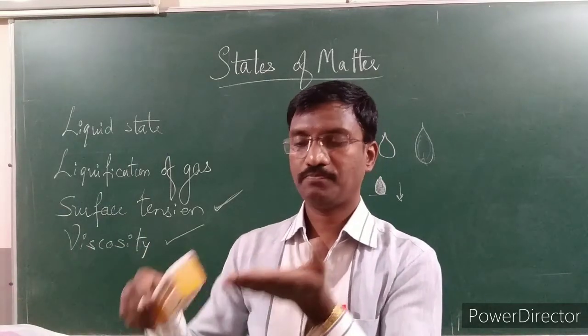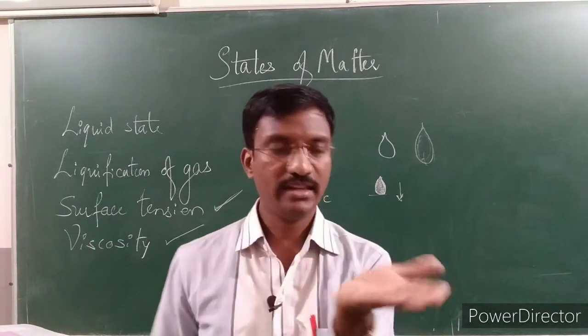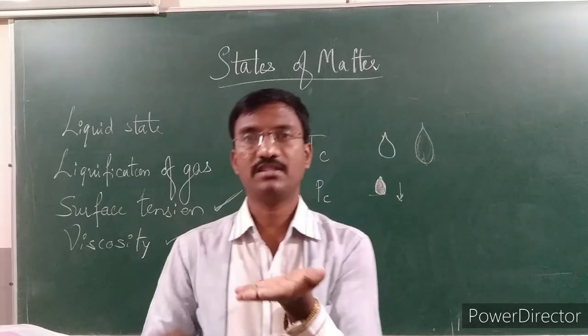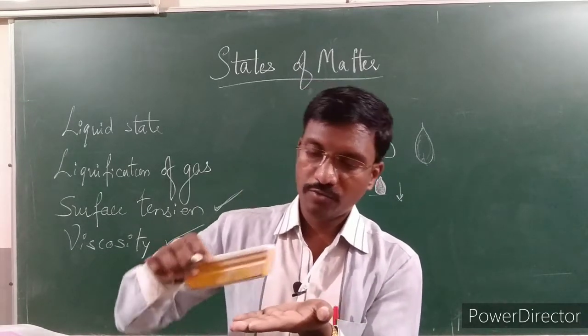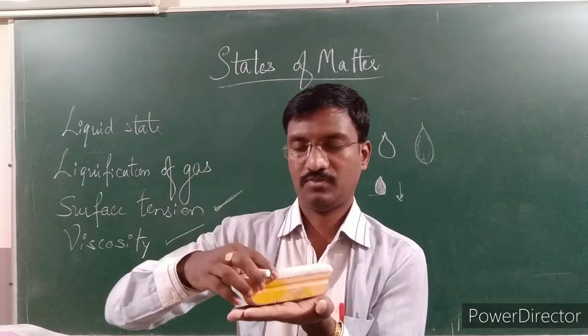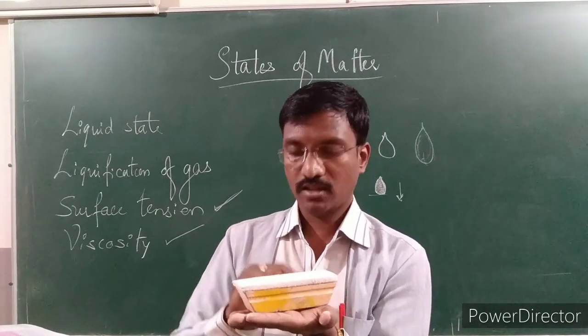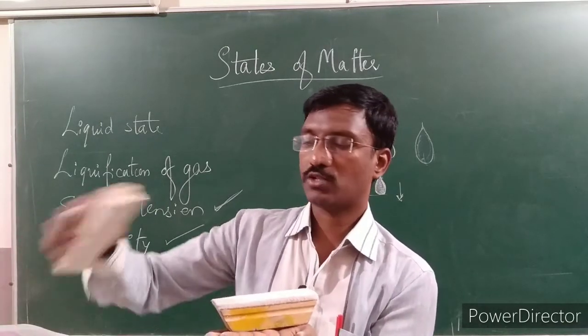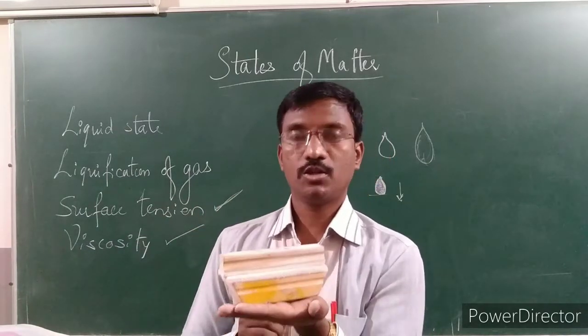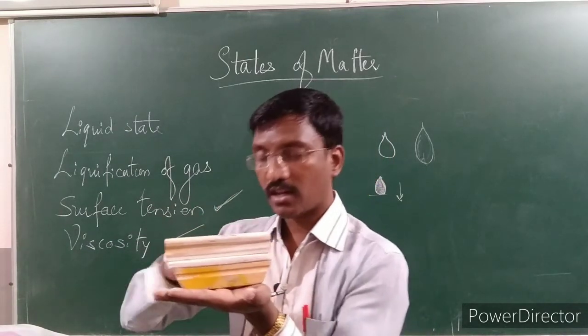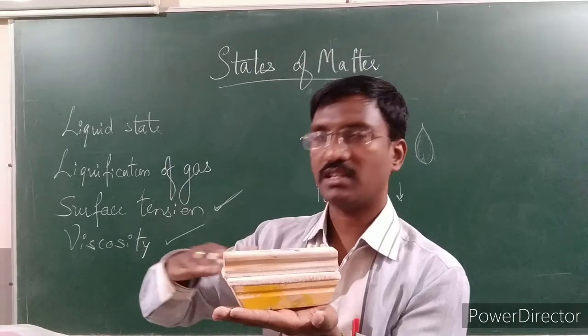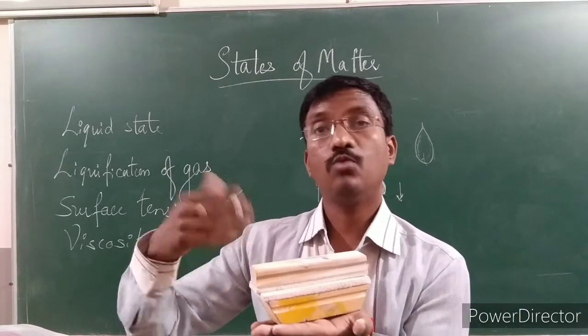Just imagine my palm, my hand, is the surface, meaning the ground. If we drop some water, those waters touch the earth. Above that water, I put some more water. Here, what happens when the ground level is not uniform, meaning it slopes downwards, is that the water will flow.